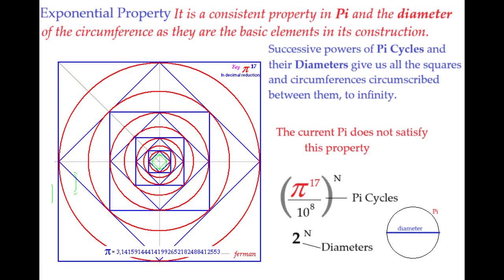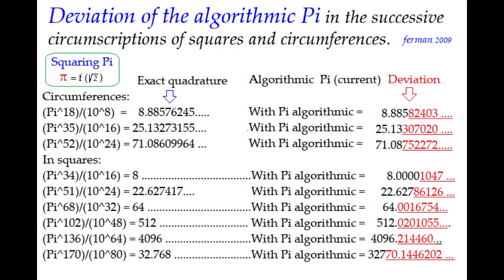Then, allow me to explain in a simplified way the property of circumscription of geometric figures, in this case referring to the circumference and its inscribed and circumscribed squares. This property would tell us that powers of the basic elements of the circle, such as its diameter and the number pi, cycles of pi, will give us the dimensions of all the squares and circumscribed circles between them to infinity, as shown in this drawing and in the following one, in which we see that the current pi does not comply with this property, and deviates in successive powers.